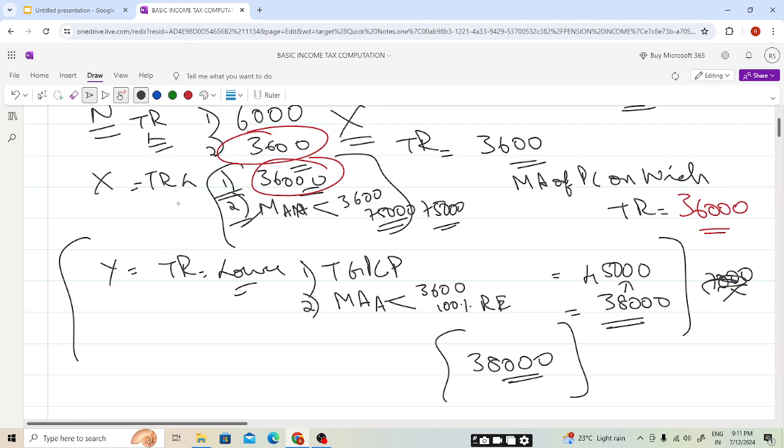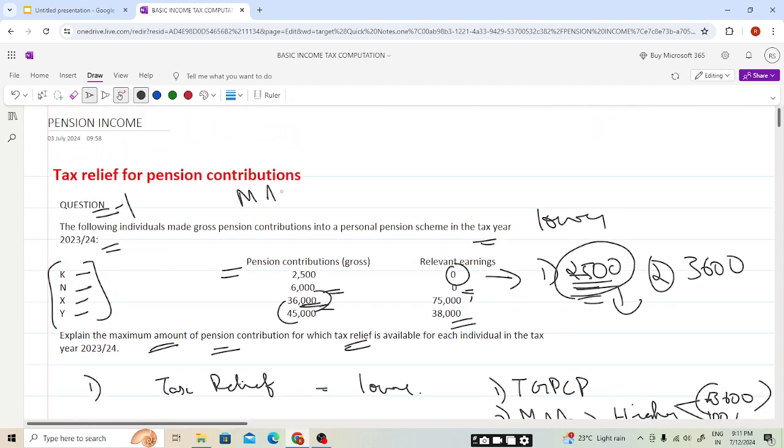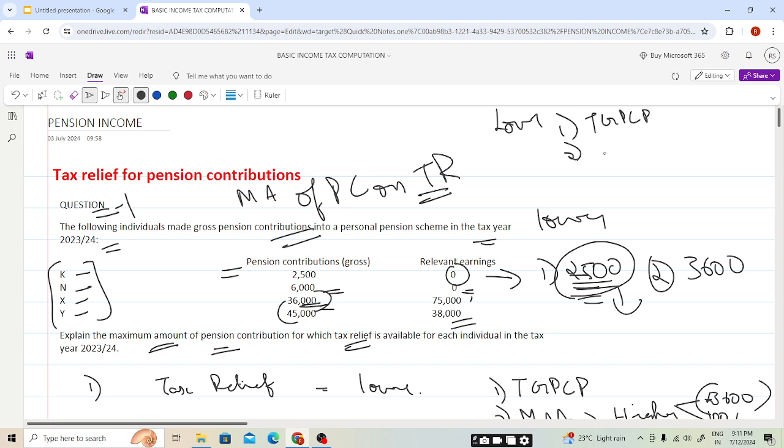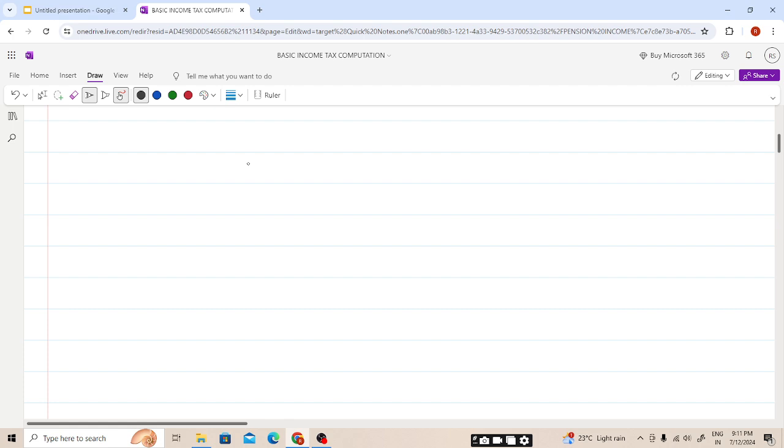Now, I hope by solving this question, we were able to calculate the maximum amount of pension contribution on which tax relief is available. That is lower of 1 and 2. 1 is total gross pension contribution paid, and the maximum annual amount is higher of 3600 or 100% of relevant earning. I hope this is clear, students. Now moving to our next slide, students.